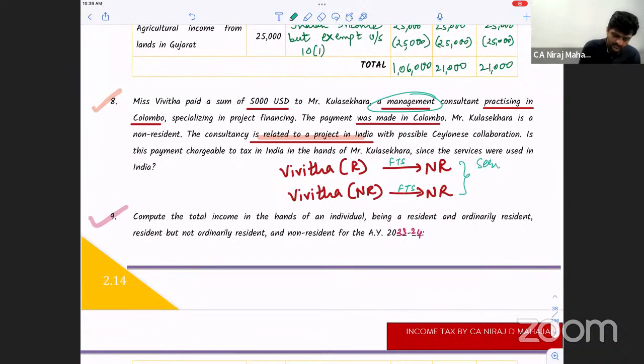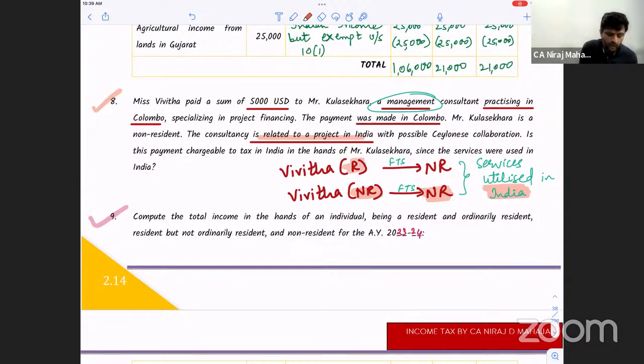services are utilized in India, for any business to be done in India. Right or wrong? Clear? Understand? If it was NR to NR and it has an Indian connection, then it is taxable, obviously, in India.